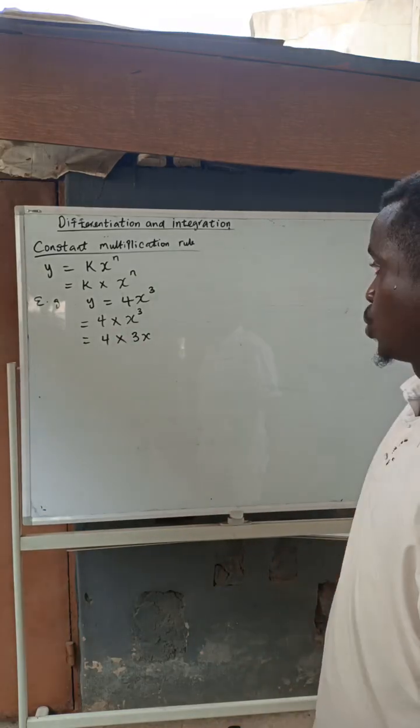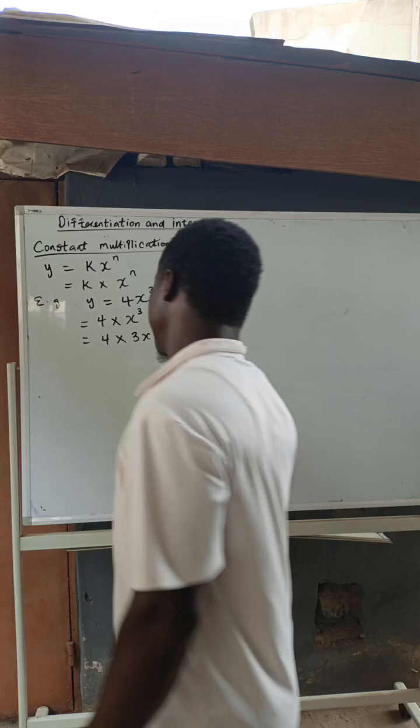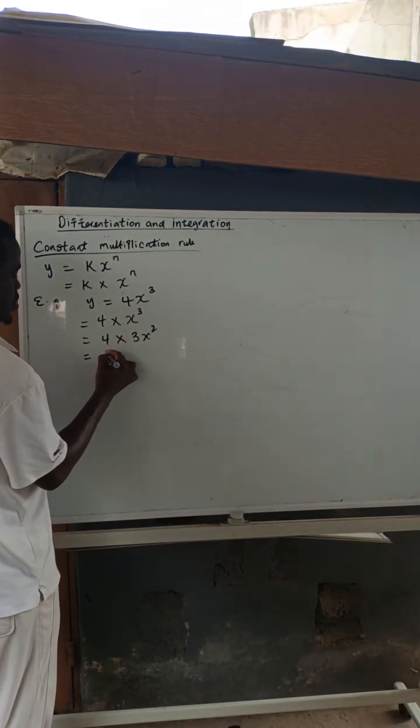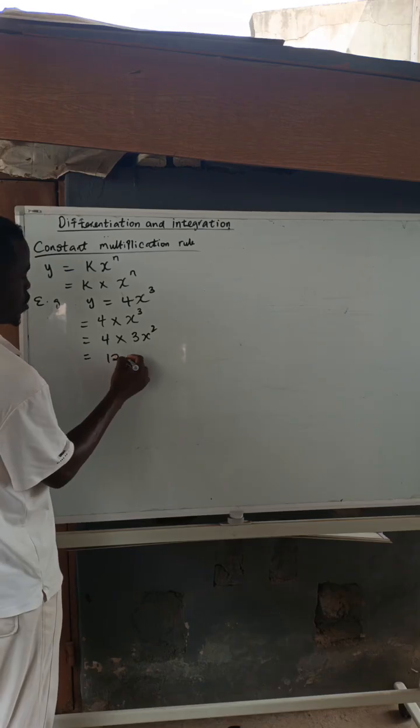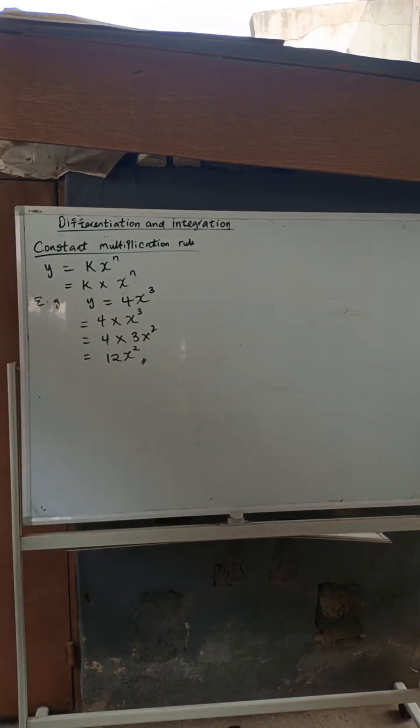Immediately you bring the power down with whatever is there. So you have to subtract the power as well. That's 3 minus 1, and that gives us 2. So this gives me 4 times 3, that is 12. 12x raised to power 2.